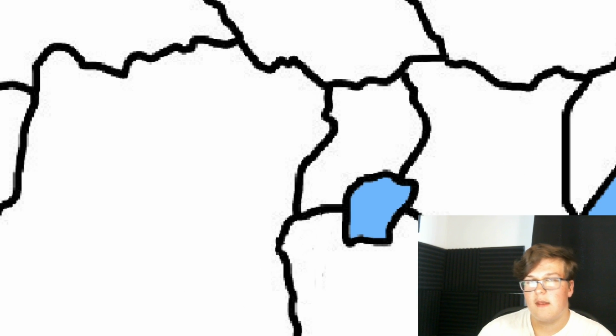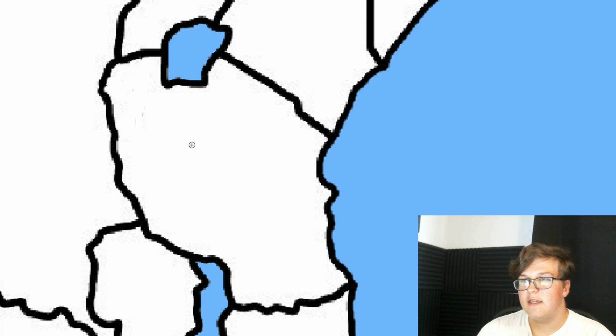Tanzania is going to annex these 2 little countries right here. I'm not good with my countries in Africa, so I don't know their names. I know Uganda's right here, then that's Kenya. But other than that, I don't know. If you really think about it, Tanzania kind of looks like Wisconsin. You know, it's like the same shape. Then all you have to do is draw a little thing like that. And you have Wisconsin.